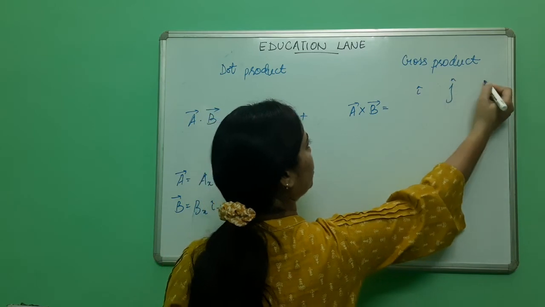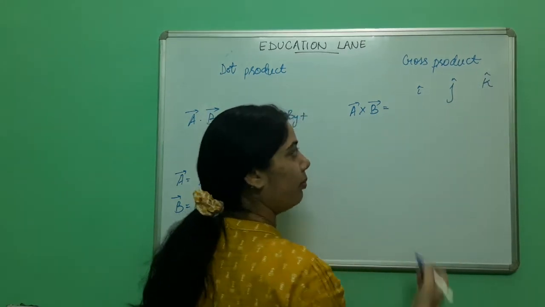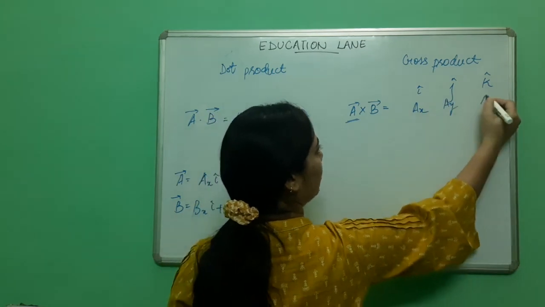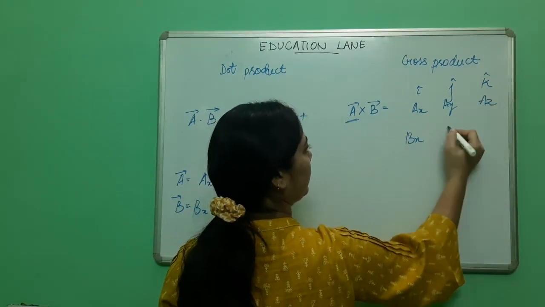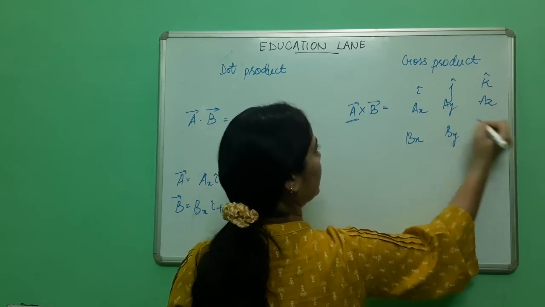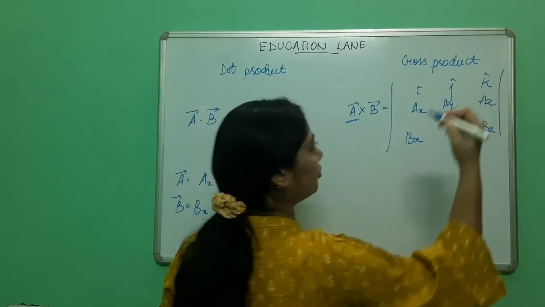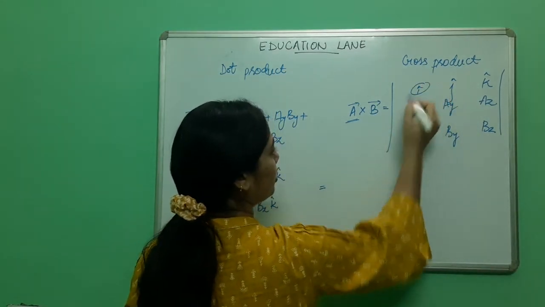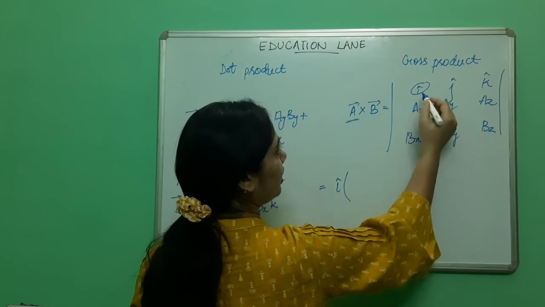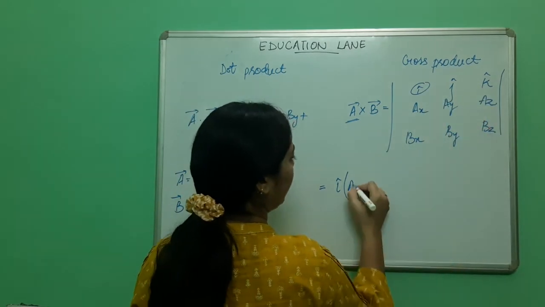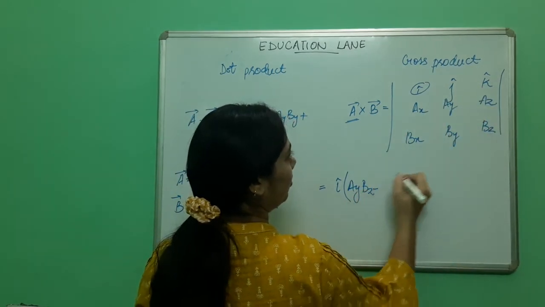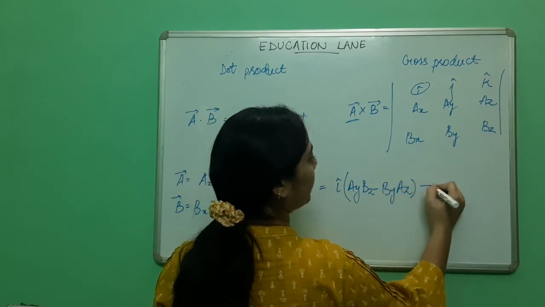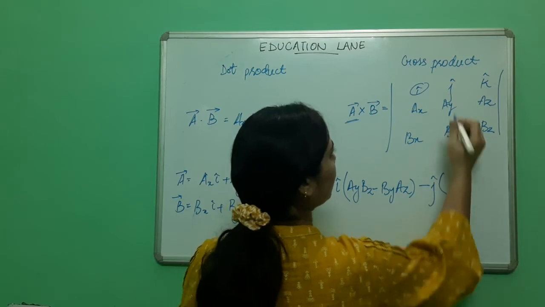Now what will be for the cross product? It can be solved using a matrix. First i, j, k, then components Ax, Ay, Az, Bx, By, Bz. The determinant of this matrix. I am writing the first term, keep i constant. What will be? Ay Bz minus By Az, then the central term will be minus.